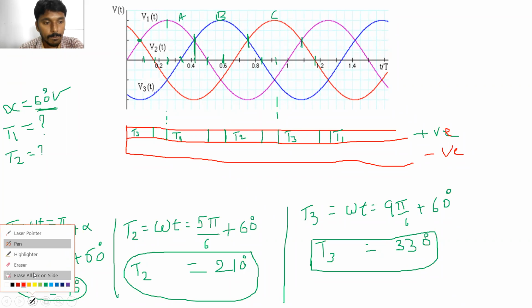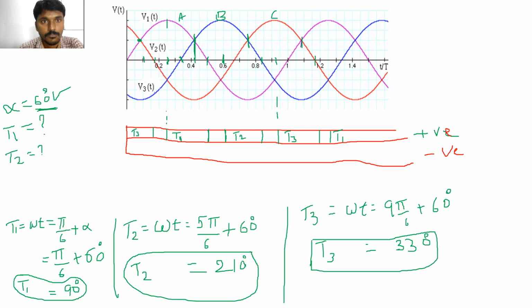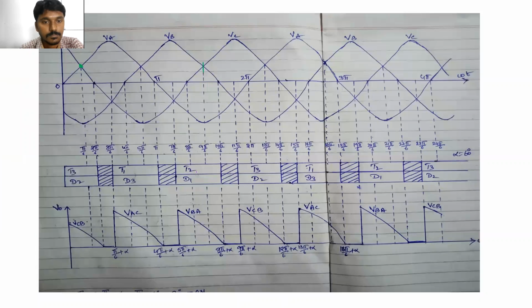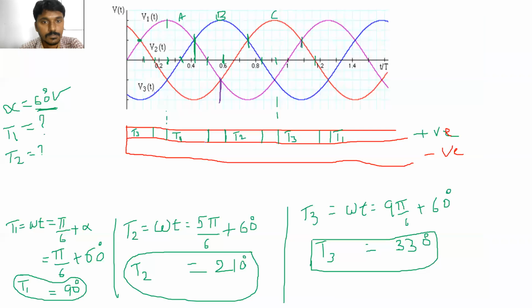When the phase A voltage is more negative, this is the phase voltage. This point is more negative, right? Yes or no? Say yes or no, please.